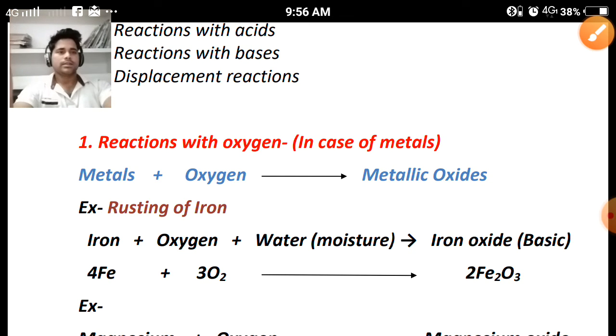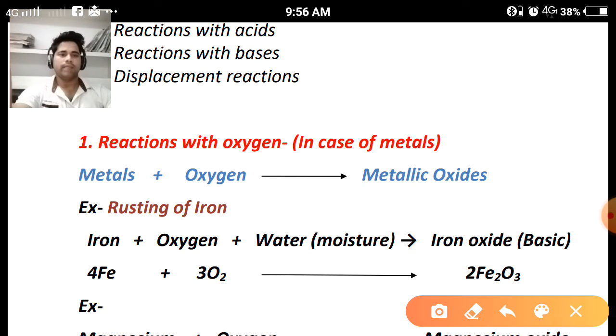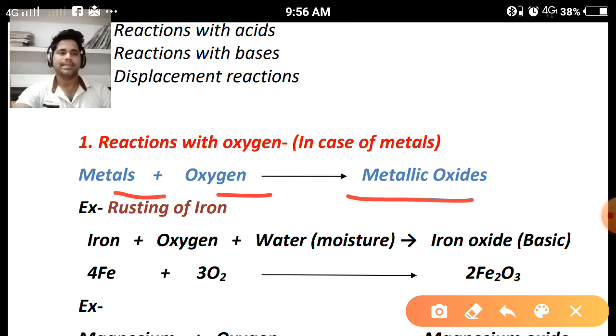First property we are going to discuss: what happens when metals react with oxygen. The fundamental equation we can write: metals react with oxygen and they will form metallic oxides, and these metallic oxides will be basic in nature, and the nature can be identified by using any type of indicator like litmus paper. The two types of litmus paper strips available in the chemistry lab are one blue and one red. So we are taking one example: rusting of iron.